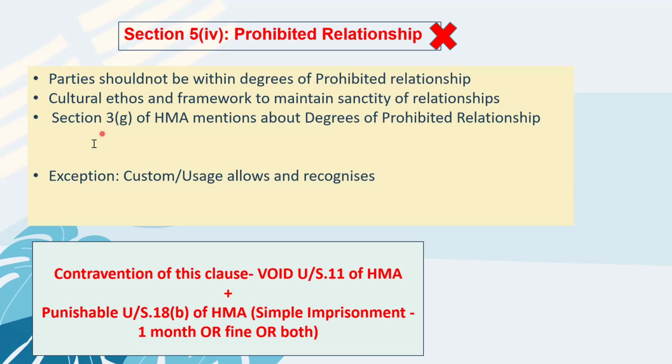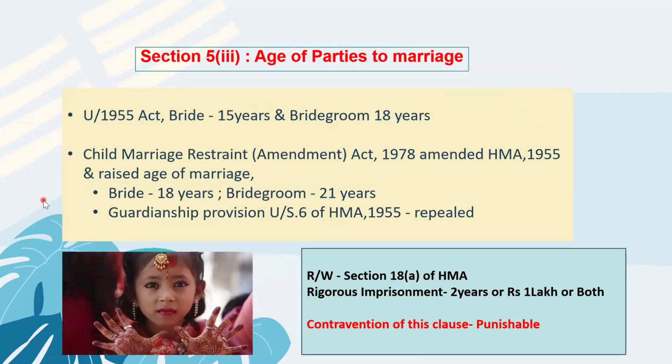I think you are asking about clause 3. Yes, clause 3. Clause 3, this is not voidable or void. Okay. Contravention of this clause is punishable only. It is totally punishable. It is not void or voidable. Okay. Because child marriage is not allowed in India. Therefore, it is punishable. Okay.